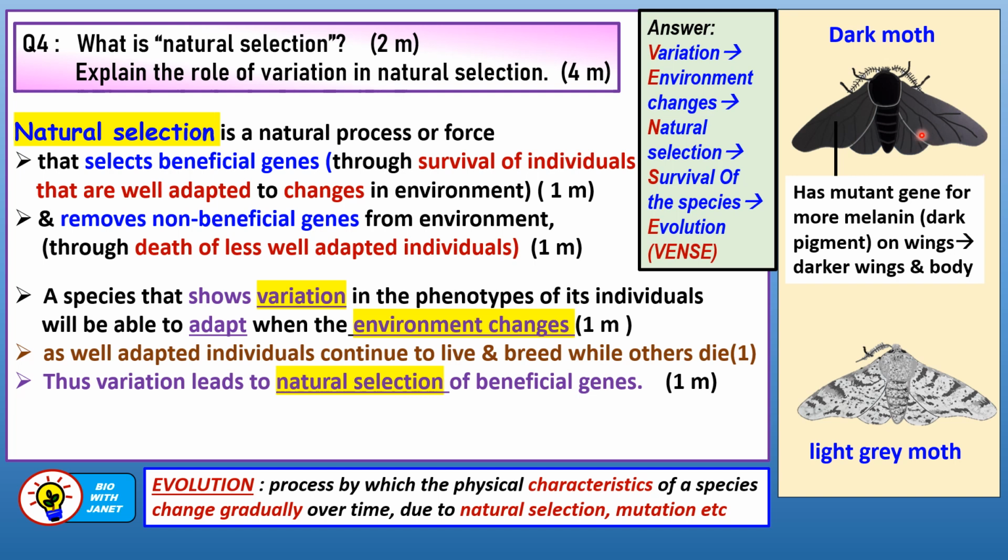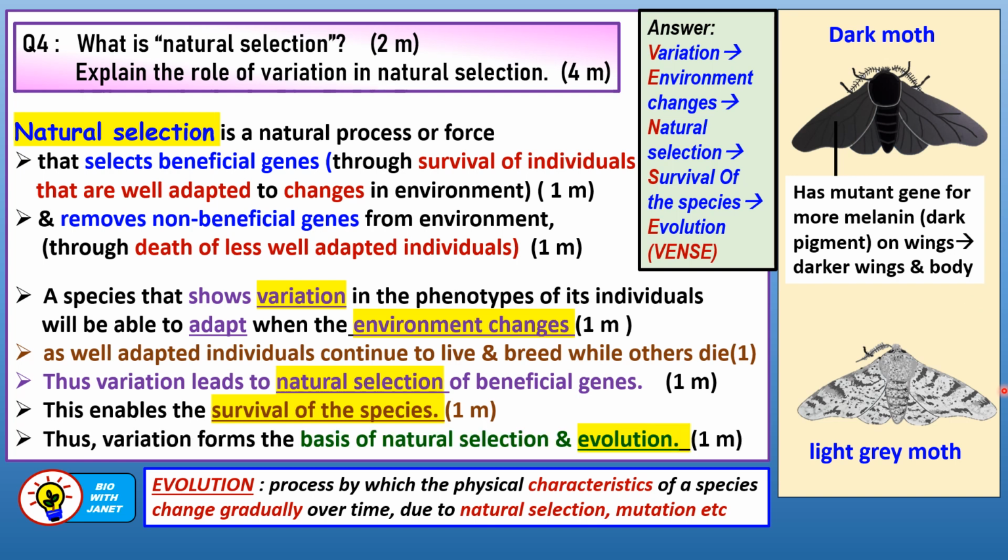The darker colored moth will survive and the light gray colored moth will not survive. So this enables the survival of the species through the well-adapted individuals. When the darker colored moth survived, it means the Biston betularia species survived. And thus variation forms the basis of natural selection and evolution, where evolution means the process by which the physical characteristics of a species change gradually over time, could be many, many years, due to natural selection and mutation.